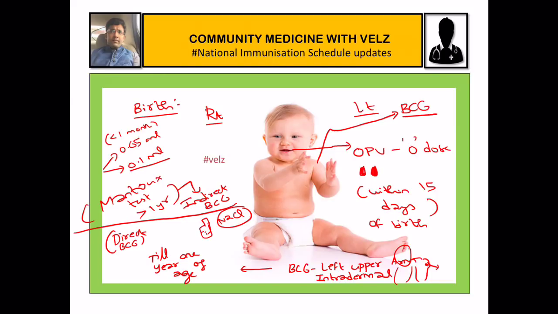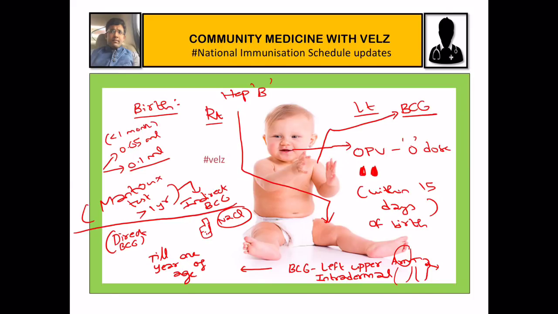Then what is the next vaccine you have to give at birth? The third vaccine we are giving at birth is hepatitis B. Where do we give hepatitis B? It is an intramuscular injection. We are giving it in the thigh, on the anterolateral side of the left thigh.